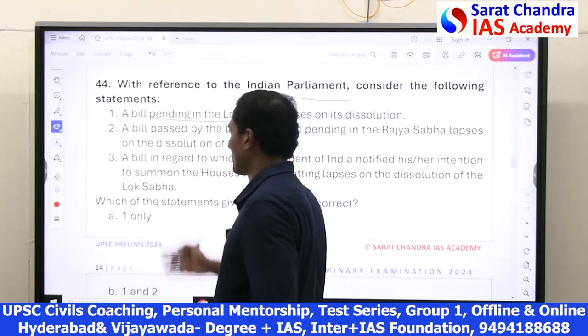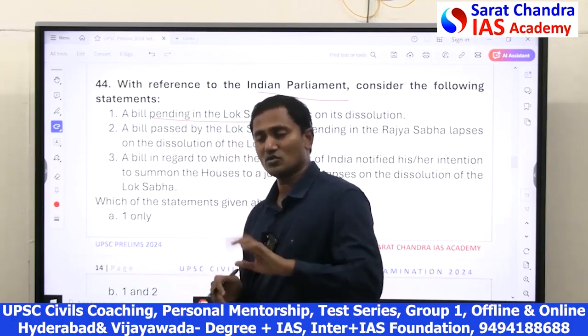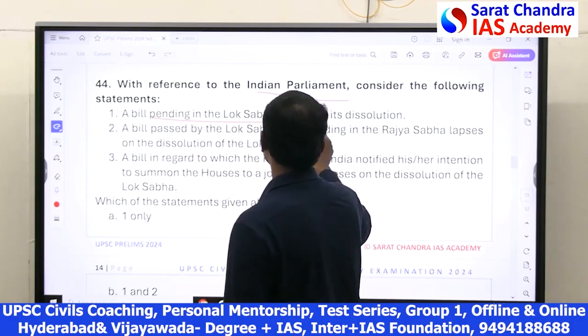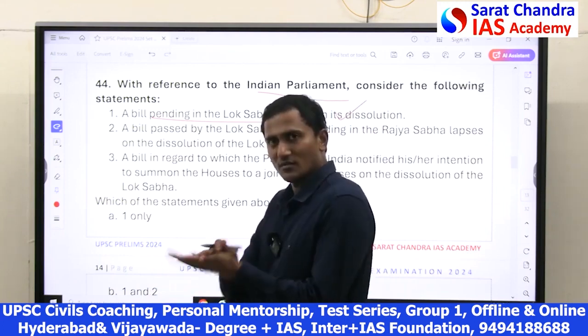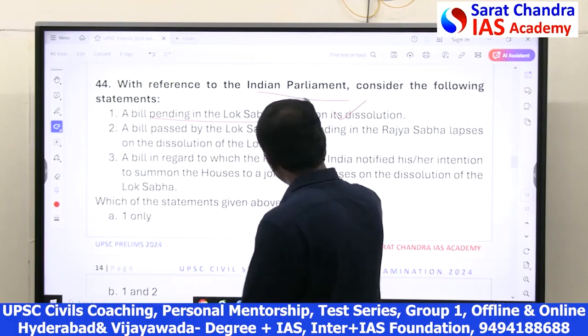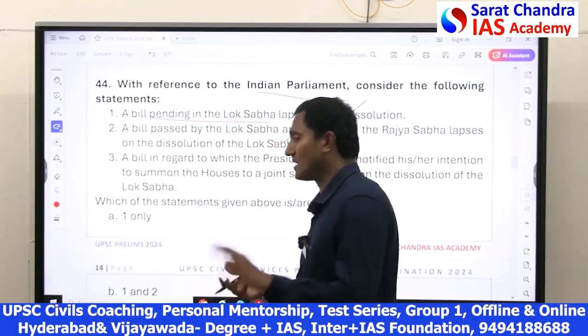And this is a very important topic. Actually, all the points of when the bill lapses, when the Lok Sabha dissolves, is a very important topic. Here, the bill pending in Lok Sabha lapses on dissolution is correct. The bill which is pending in Lok Sabha lapses automatically on dissolution. The bill passed by Lok Sabha pending in Rajya Sabha also lapses, because it is not passed by Rajya Sabha, still pending, means it lapses.